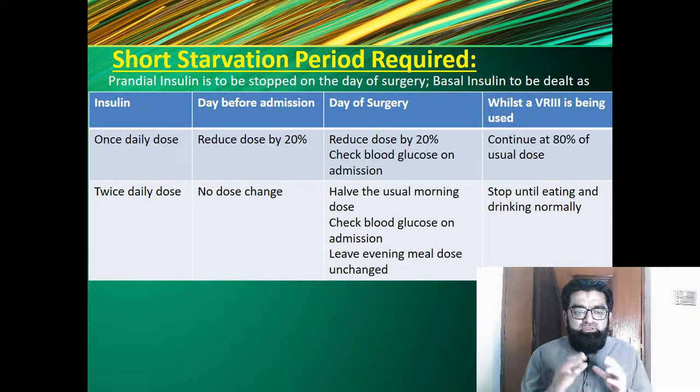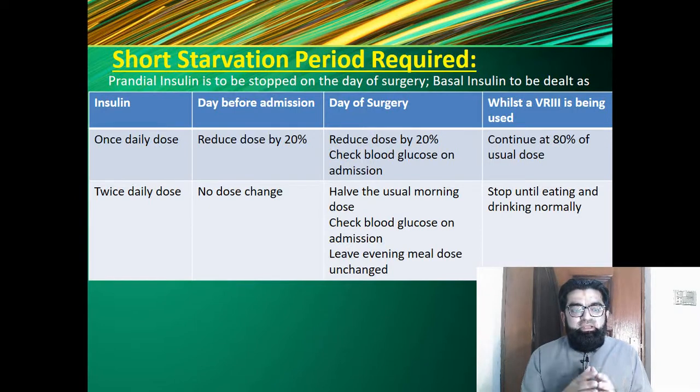If the basal insulin being given is a once daily dose, then on the day before admission the dose should be given 20% reduced. On the day of surgery, the dose reduced by 20% is again given, and blood glucose should be checked on admission. Post-operatively, this patient should be on variable rate insulin infusion, continued till the patient resumes normal diet, and along with that we should continue 80% of the usual dose of once daily basal insulin which is being taken by the patient.